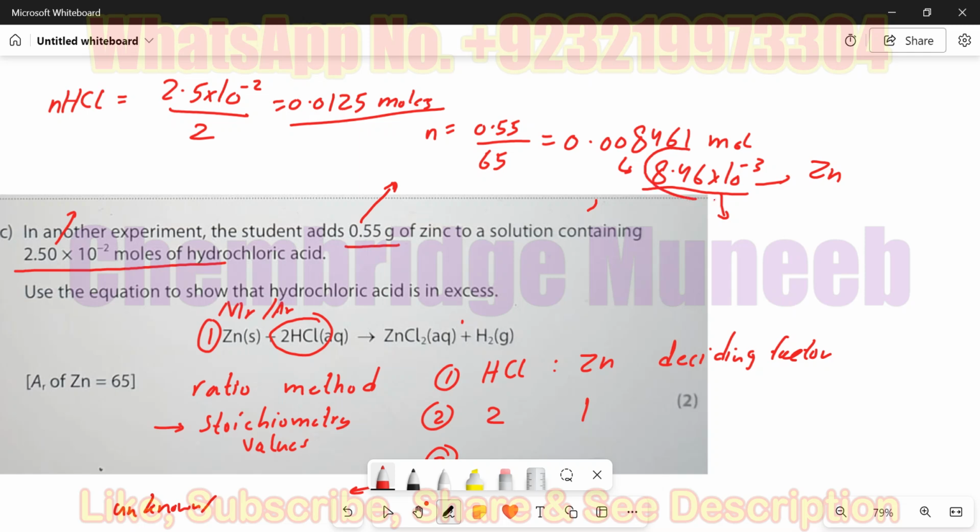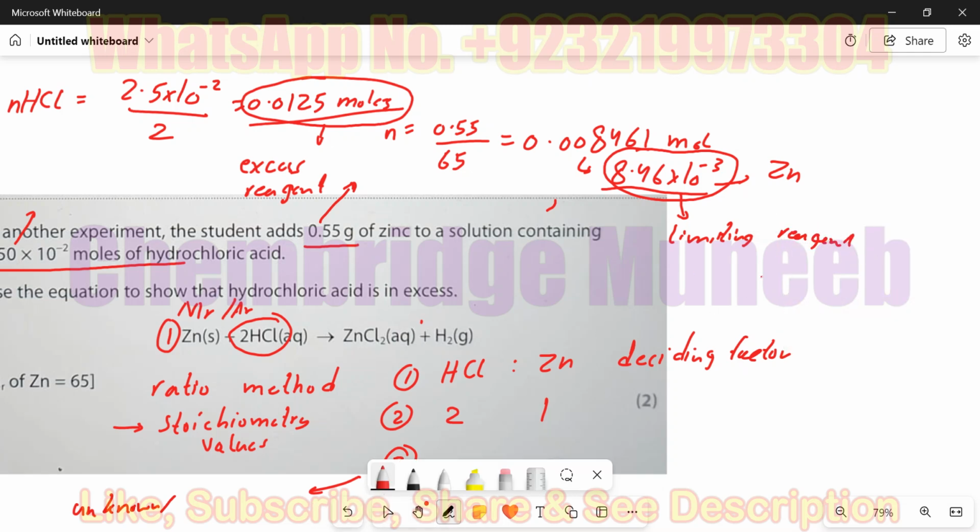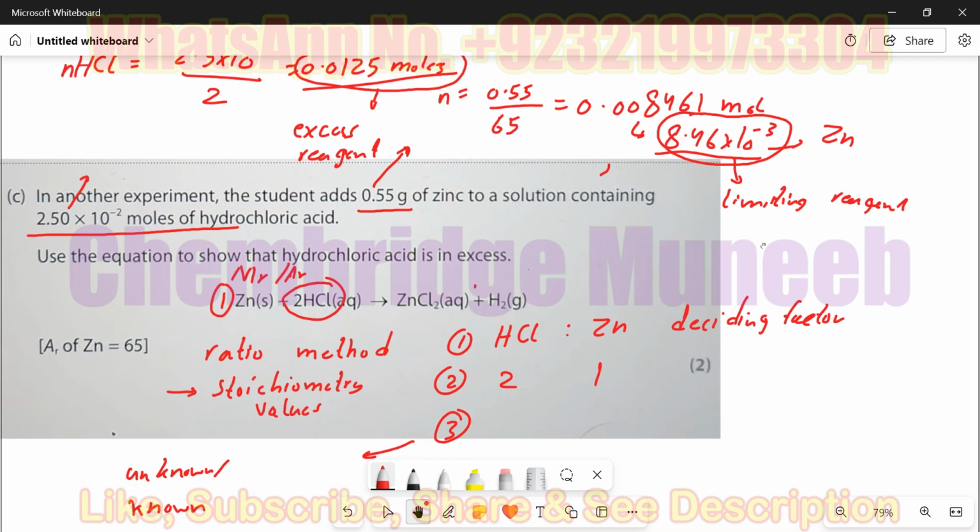Now tell me which value is smaller or which value is greater? The value for the number of moles of HCl is greater. Yes, the HCl value is greater. So we can say that HCl is the excess reagent. On the other hand, zinc is the limiting reagent. Is it clear? Yes. Okay, so that's how we basically determine the excess and the limiting reagent here.